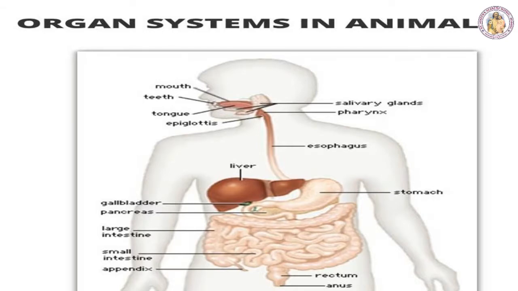Hello children. Unit 20, the organ system in animals. In this topic, we are going to discuss digestion, excretion and reproduction. We are going to learn about the skin, how the organs are involved in the process of excretion, and the role of enzymes in the process of digestion, and how the excretion process takes place after digestion. All this we are going to discuss in this topic.